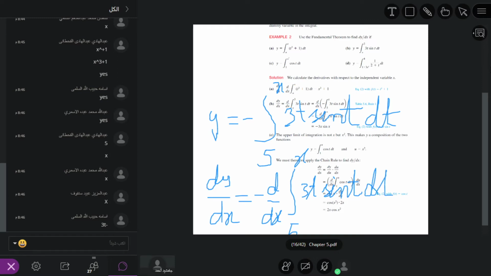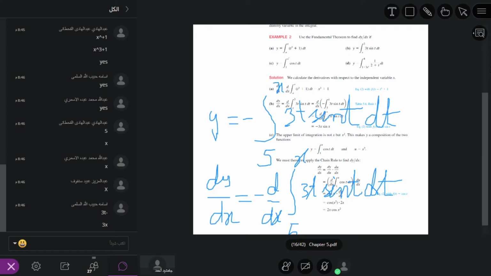Now what is the upper limit? The upper limit is x and the lower limit is a constant, no problem. So where we have t, we just put x.